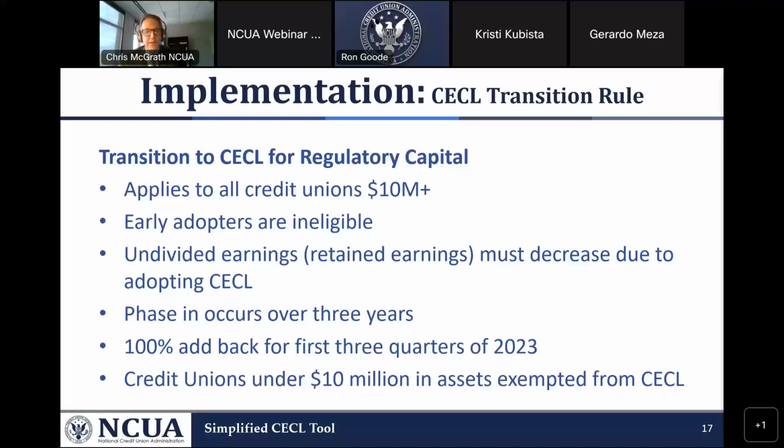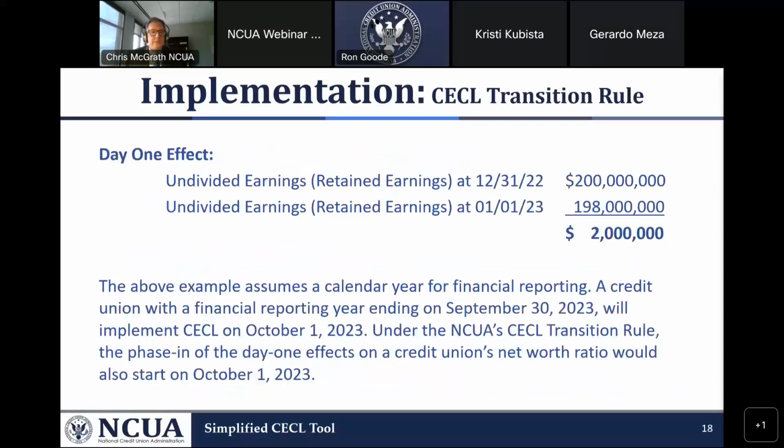The add back is 100% for the first 3 quarters of 2023. Next slide, please. Remember that earlier example of the 2 million? This slide is to show the transition effect of that $2 million day one adjustment. And noted below, if your fiscal year is different than the calendar year, then this adjustment begins the first day of the 2023 fiscal year. In this example, September 30th, 2023 is your fiscal year end. So CECL was adopted October 1st.